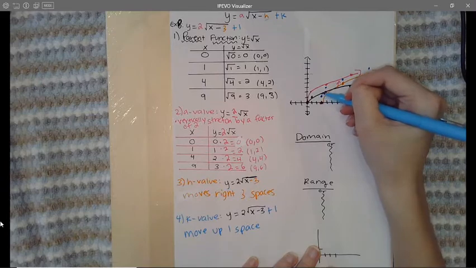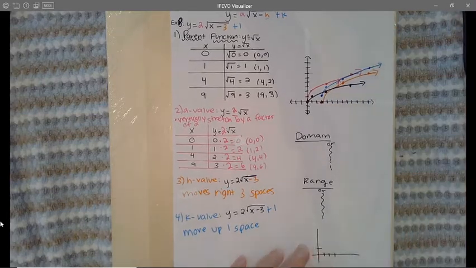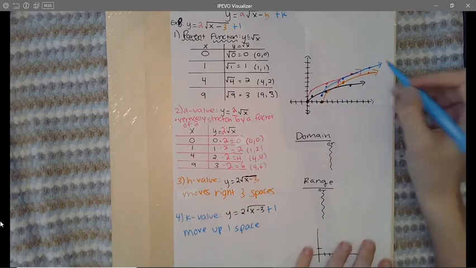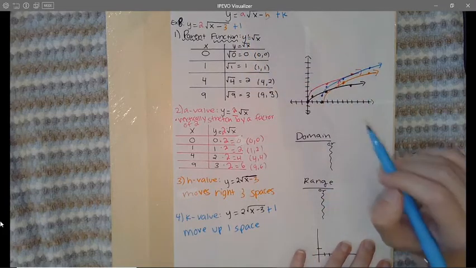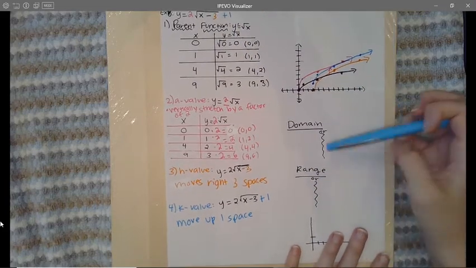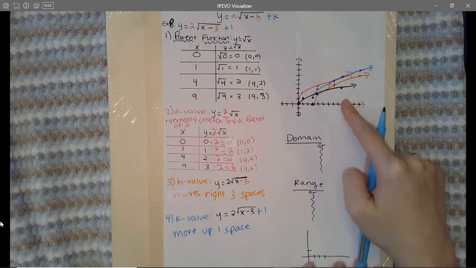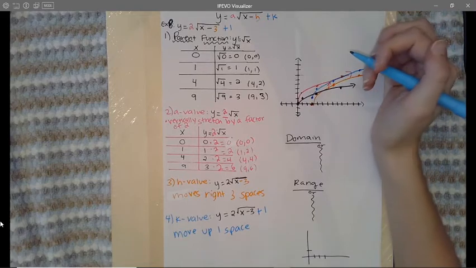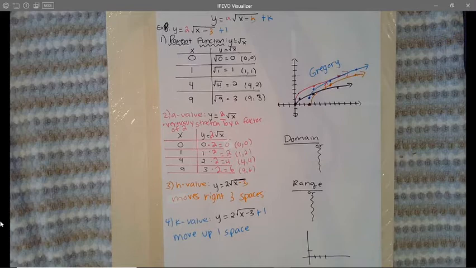Look at that beautiful graph. I always love graphing transformations. They make like a beautiful piece of artwork right here. All right, so the blue graph is the final graph that would graph this equation right here. Okay, so the last thing we're going to do is to find the domain and range. But before that, don't forget your graph deserves a name. Make sure you guys name your graph, which I'm going to name my graph Gregory. I think that's a great name for my graph.